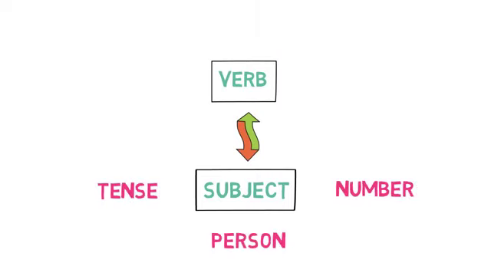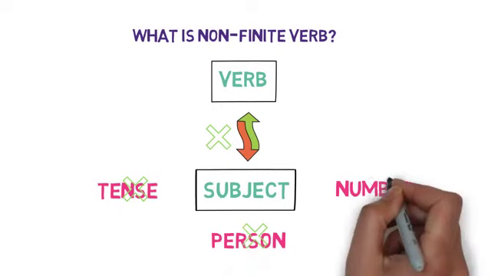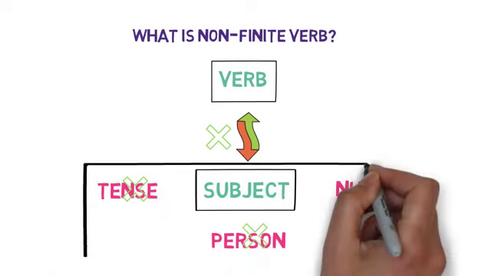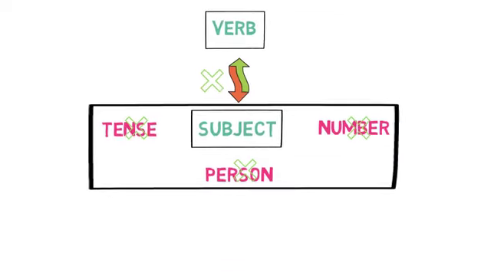Let's now look into non-finite verbs. So what is a non-finite verb? Non-finite verbs don't have any agreement with the subject. That is, they are not limited as per the change in the subject. It doesn't change as per tense or as per person or as per number. They don't change as per the tense or as per the person or as per the number of subject in the sentence. And they don't perform any action in the sentence. First, let's understand it with an example. Then we will understand their role in the sentence.